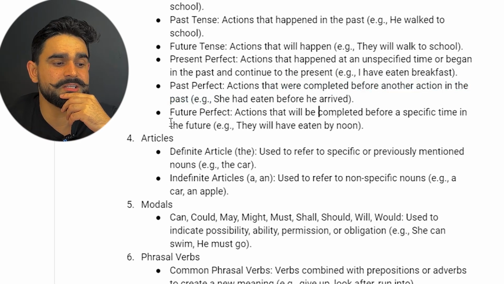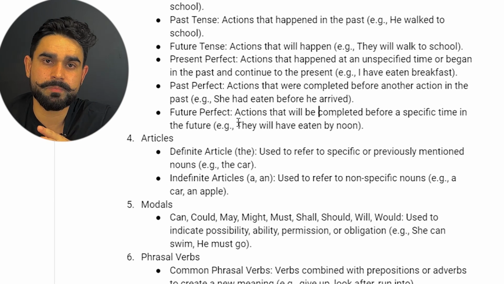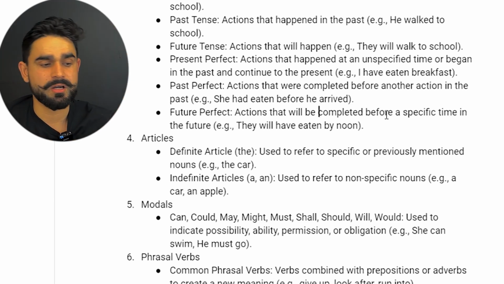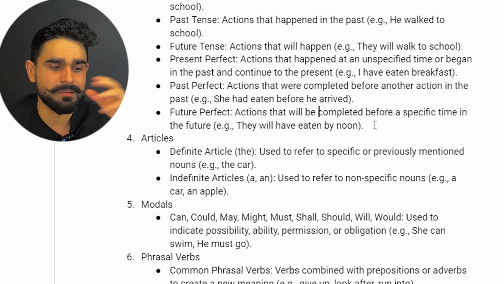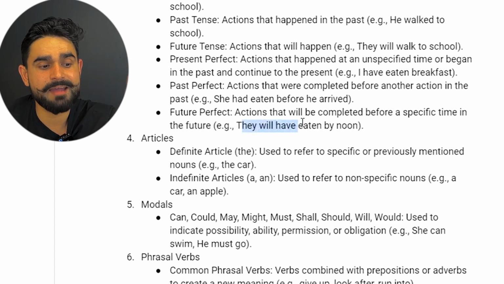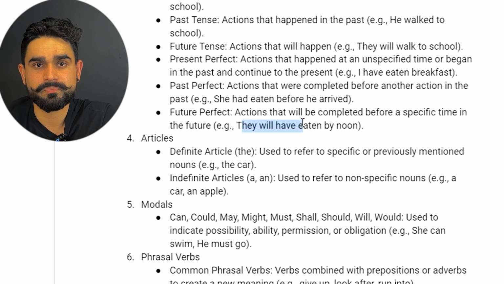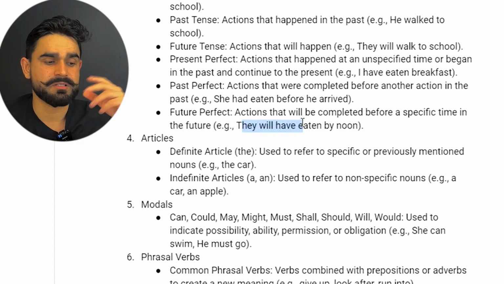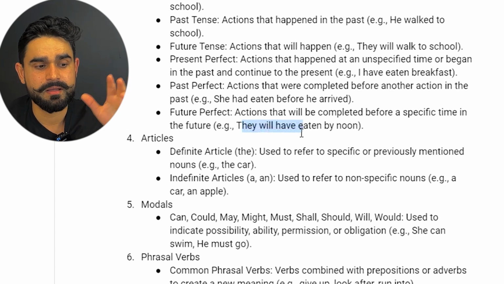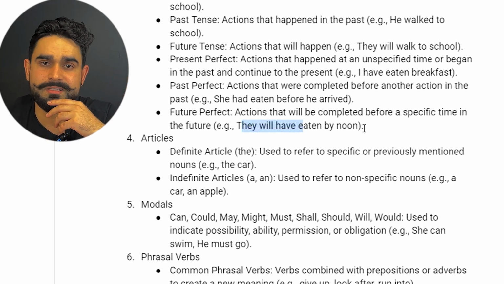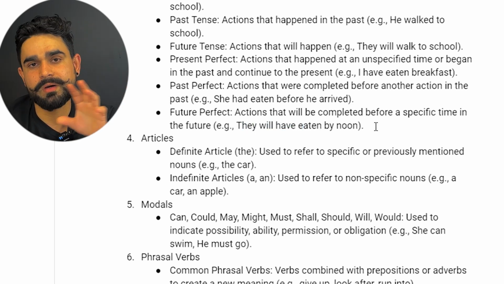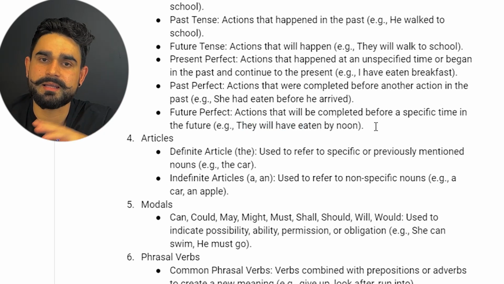The next one, guys, is future perfect. So in the future perfect, action that will be completed before a specific time in the future. For example, they will have eaten by noon. So it will happen in the future by a specific time, like they will have eaten by noon. Okay, before a specific time. So these are all the tenses that will help you when you do your reading and writing, fill in the blanks and all that.